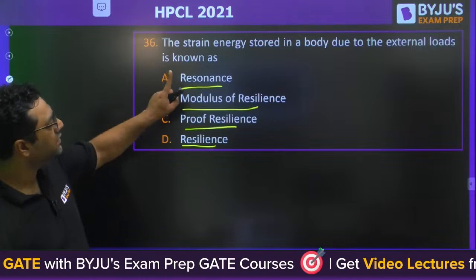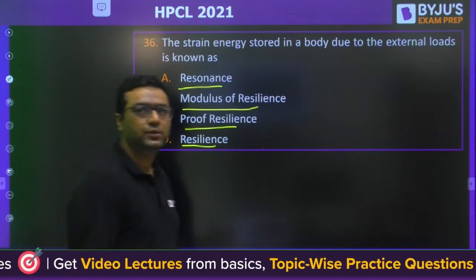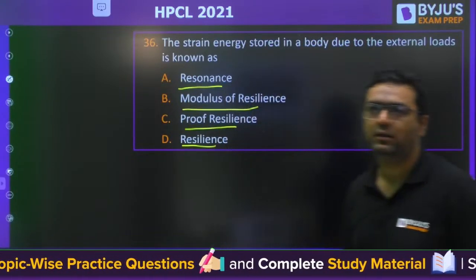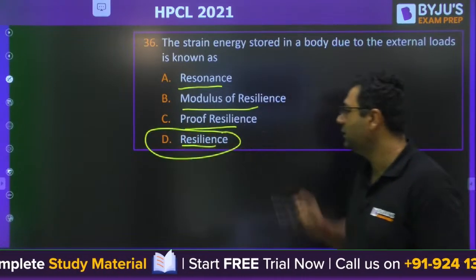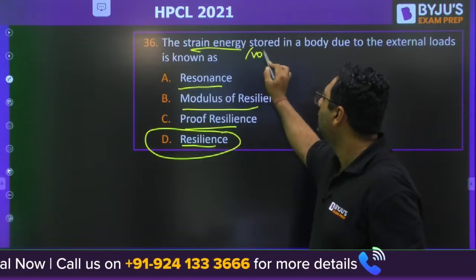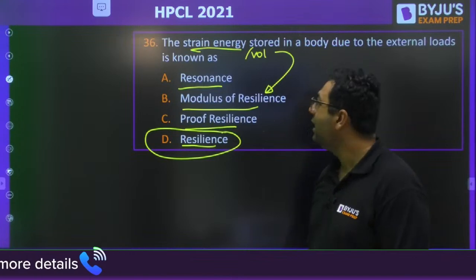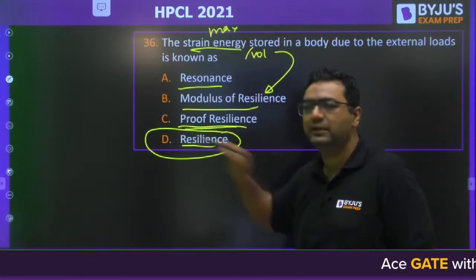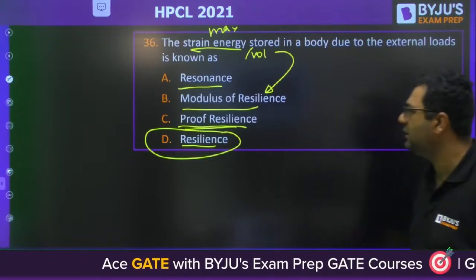The strain energy stored in a body due to external load is known as strain energy stored. They have not said strain energy per unit volume. Mind it. Yes, the answer will be D, resilience. If they would be saying strain energy per unit volume, then the answer will be modulus of resilience. And if they said the maximum strain energy, then the answer will be proof resilience. They directly said strain energy, so the answer will be resilience.